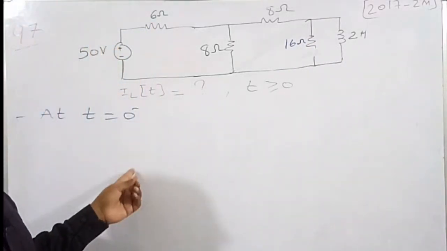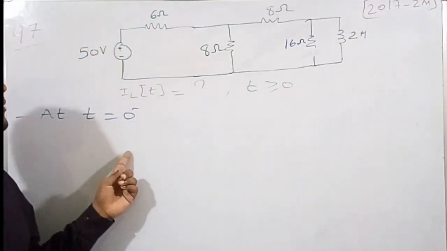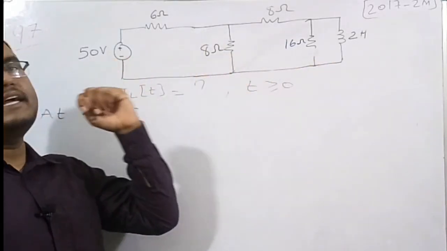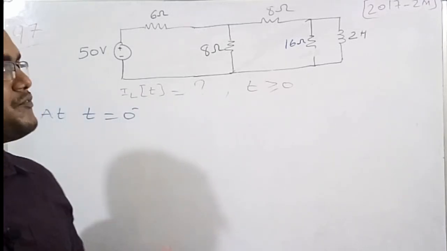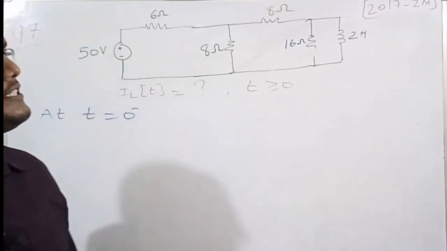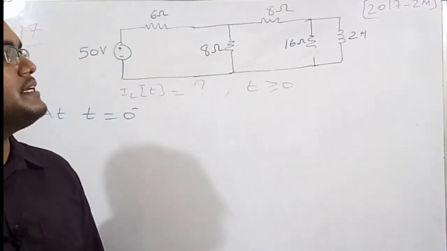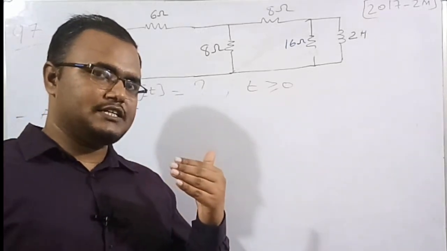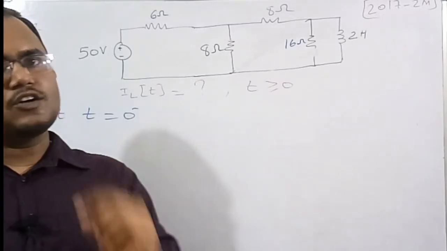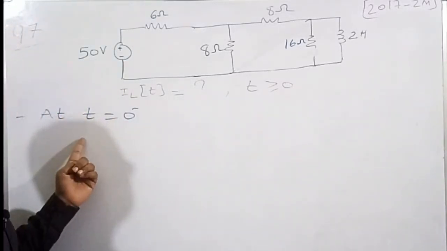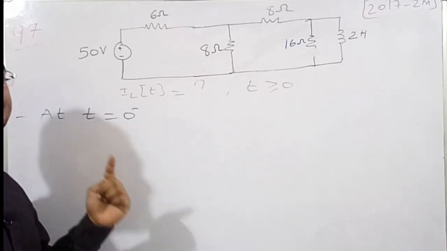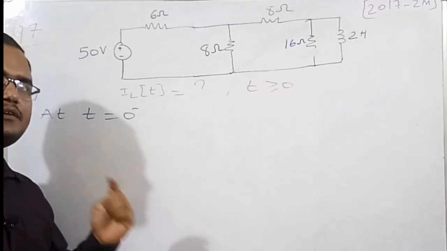See, at steady state condition, what is going to happen? At t is equal to 0 minus, the 2 Henry inductor absorbs energy from the DC voltage source, which is 50 volts. So the current in the inductor increases in an exponential manner, in a slow fashion. At any particular instant, the current value will always be constant across the instant. So at t is equal to 0 minus, I am going to find the current in the inductor. At a steady state condition, the current in the inductor becomes a constant value.